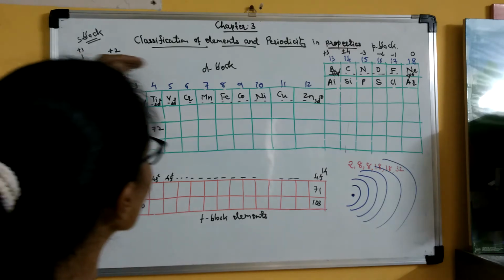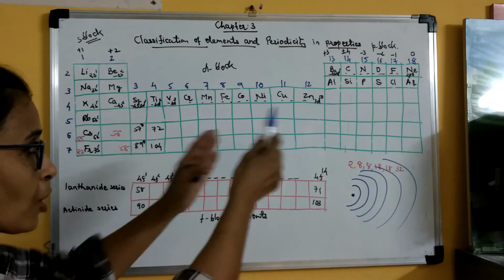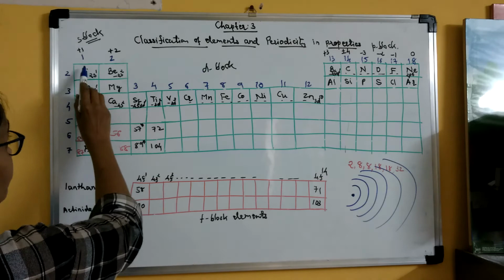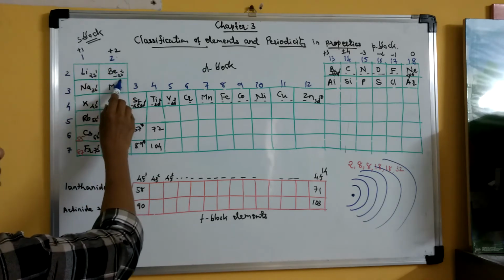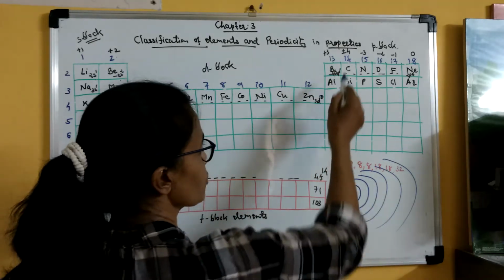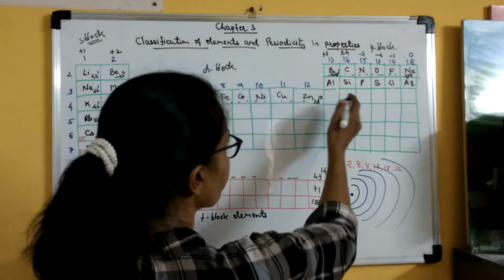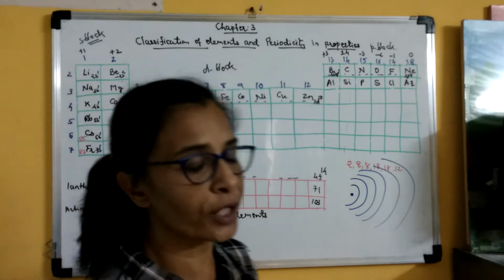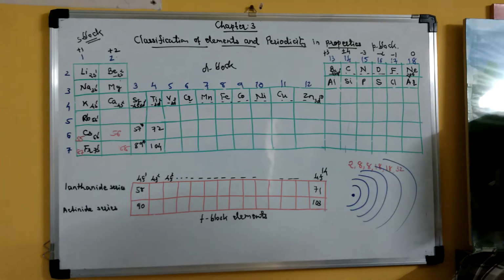Now if we go from left to right across the period, you can see the first group elements have 1 valence electron, second group elements have 2 valence electrons, 13 group elements have 3 valence electrons, and 14 group elements have 4 valence electrons. So up to group 14, excluding these elements, the number of valence electrons is equal to the valence of that group.